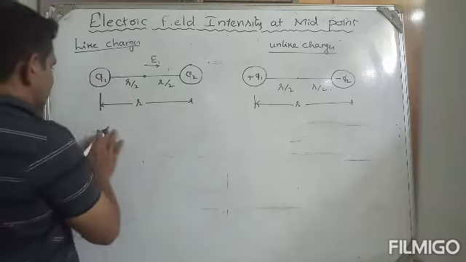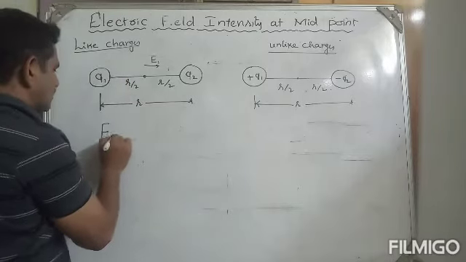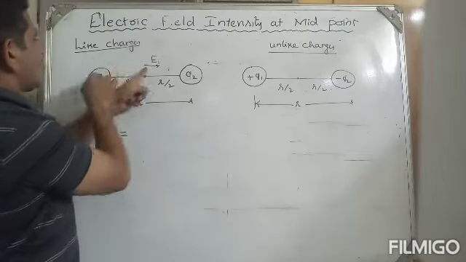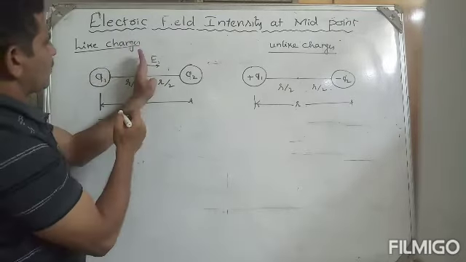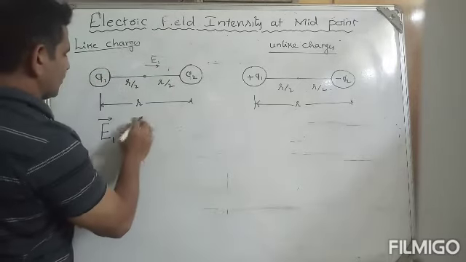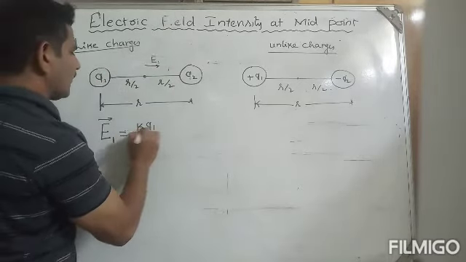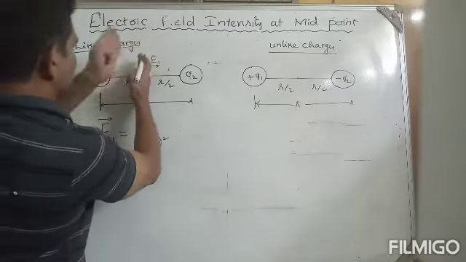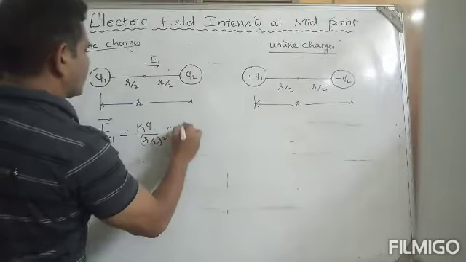Charge and distance, that electric field intensity E1 is equals to how much? Charge Q1 and distance r by 2, kq1 by r by 2 whole square. What direction? Away from positive, therefore you can take i.